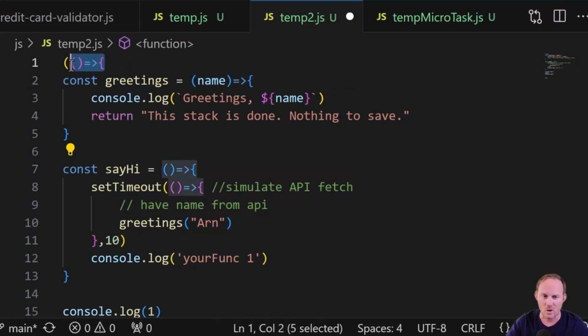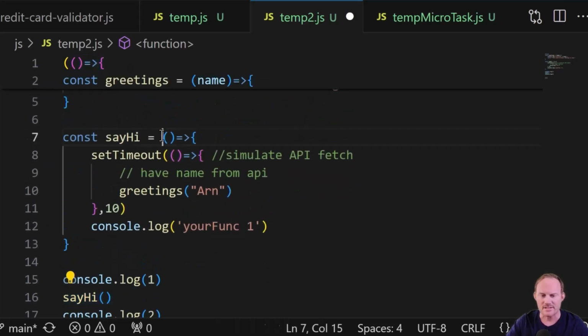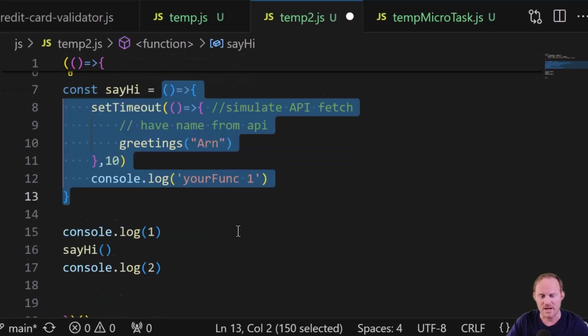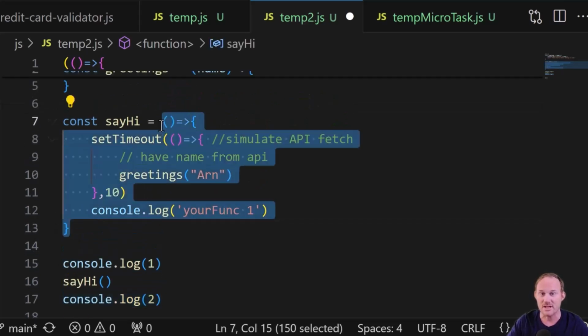We have the global one, and now because say hi was called, this is going to get put on the stack. So this is the top one. The stack is LIFO, so this is the one that's getting executed. Console.log2 is going to have to wait because that's lower in the stack than this thing is.